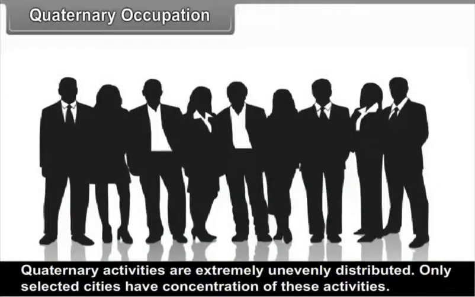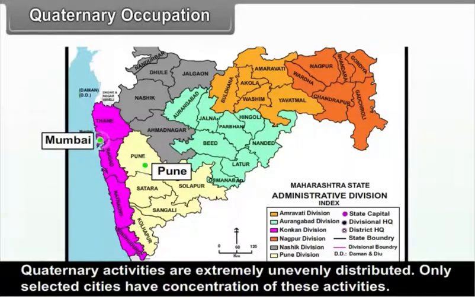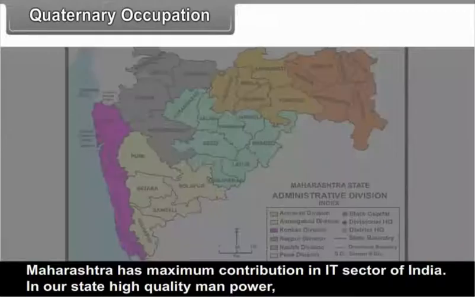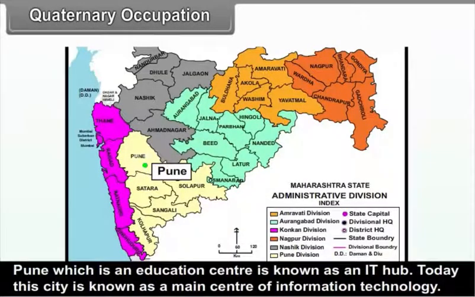Distribution. Quaternary activities are extremely unevenly distributed. Only selected cities have a concentration of these activities. Maharashtra has the maximum contribution in the IT sector of India. In our state, high quality manpower, education institutes with high standards and infrastructure facilities are available. Pune, which is an education center, is known as an IT hub.